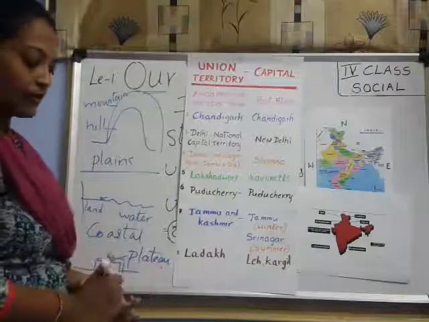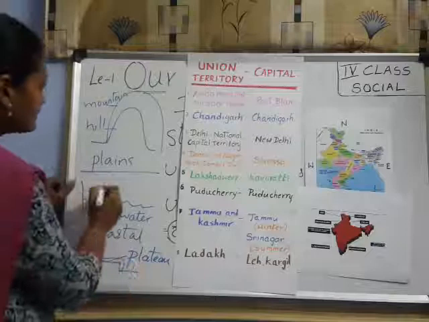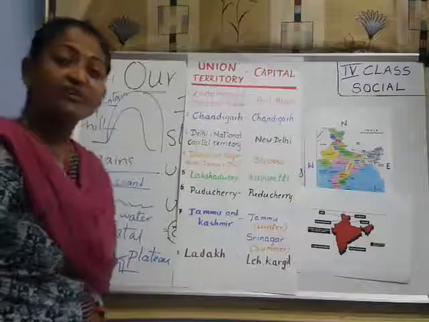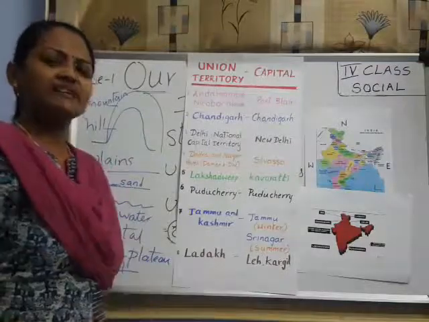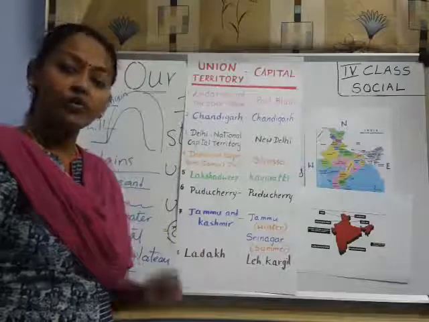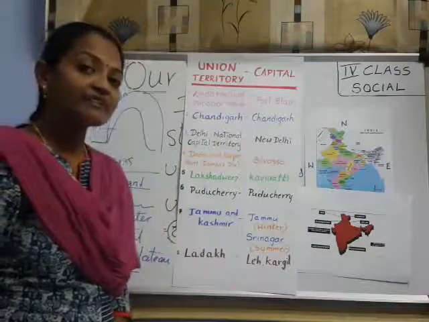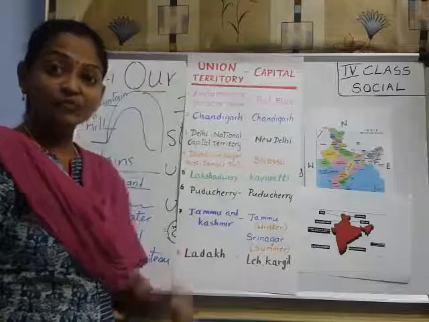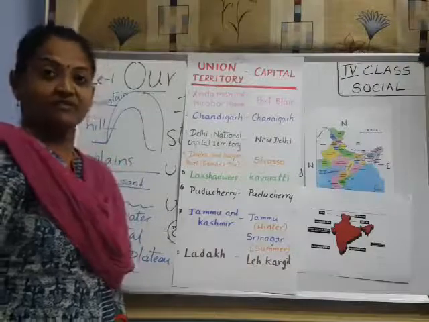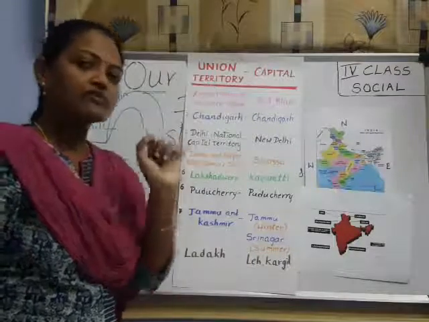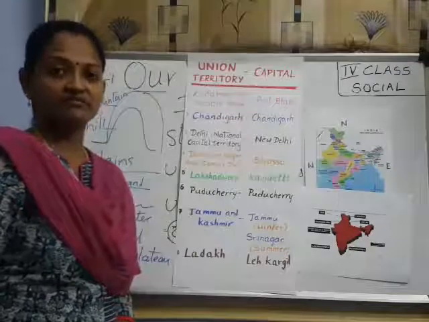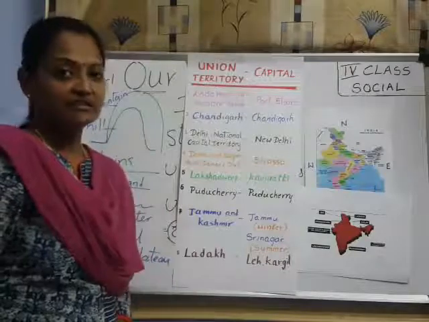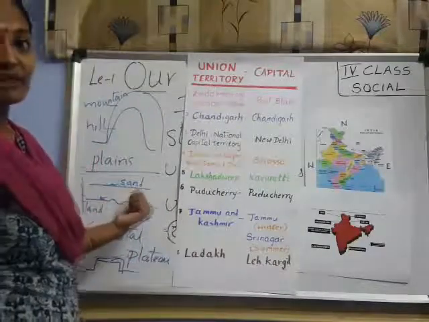Understood, children? Now, see, if the land has completely sand. Sand means what? How many of you know that complete sand is there? No water at all in that place. Then what do we call that place? Desert, right? Deserts. Have you seen? Like camels are moving in that place. Not even a little bit of water is available in that place. Desert. No water at all. They feel very thirsty, those who are moving in the deserts. So desert is also one kind of landform.